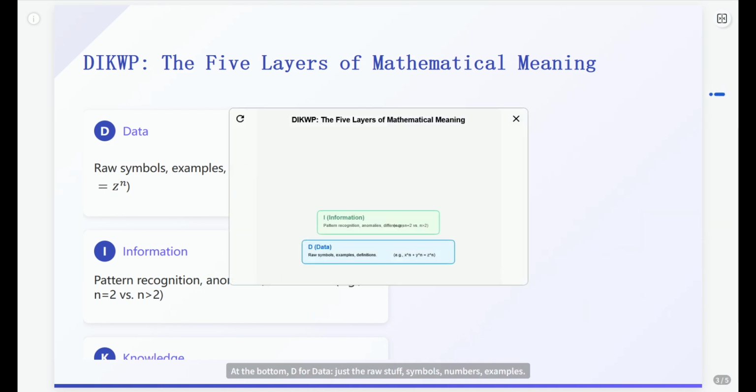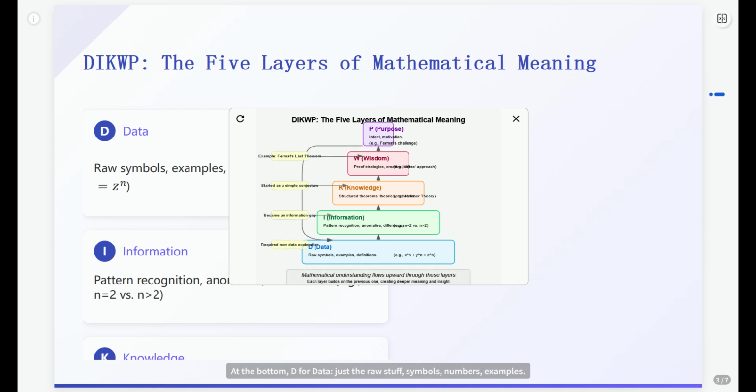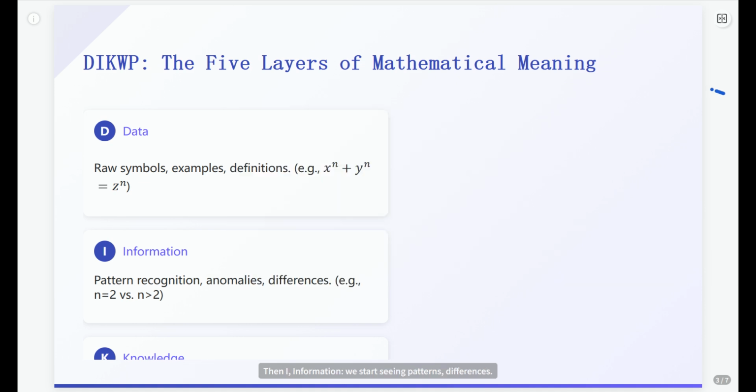At the bottom, D for data, just the raw stuff, symbols, numbers, examples. For Fermat's last theorem, it's x to the power of n plus y to the power of n equals z to the power of n. Then I, information. We start seeing patterns, differences. Hey, n equals 2 works, but n greater than 2 seems impossible? That's information. Next, K, knowledge. This gets structured into theorems, theories, the vast web of established math.